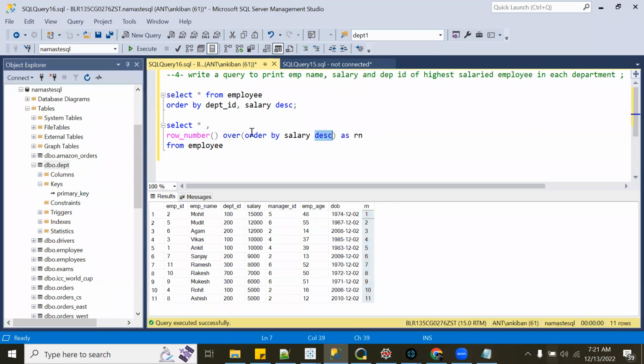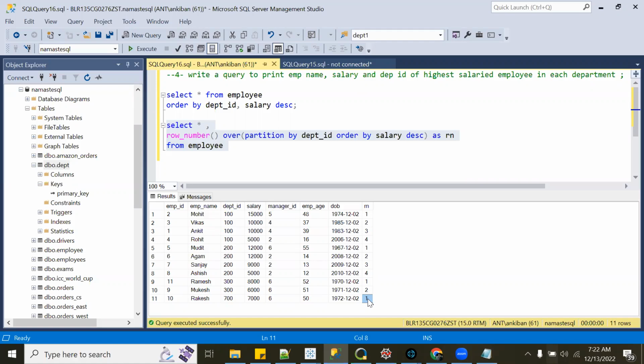Okay. If I have to define a window, I need to give partition by. So I'm saying create separate windows for each department, and within that generate row number order by salary descending. So now if you see for department ID 100, we have row number 1, 2, 3, 4, and then for 200 it is resetting to 1 and again generating 1, 2, 3. Now for 300 also again resetting 1, 2, and here we have only 1. Okay. Are we good here?